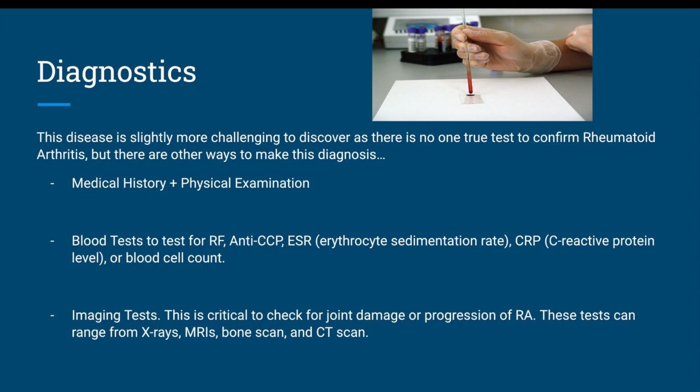specific for rheumatoid arthritis. Imaging tests may also be done, as it is critical to check for joint damage or progression. These tests can range from x-rays to MRIs, bone scans, and CT scans. It's super important to see what you can't see on the surface.